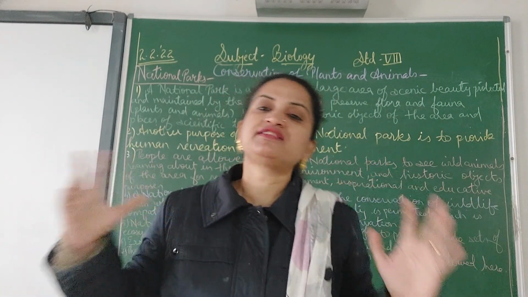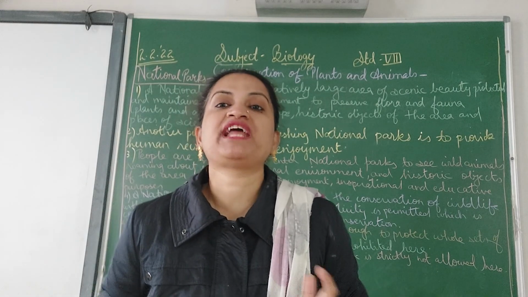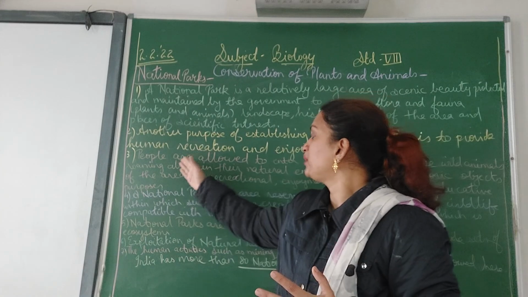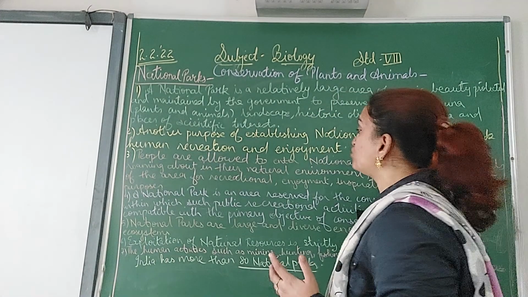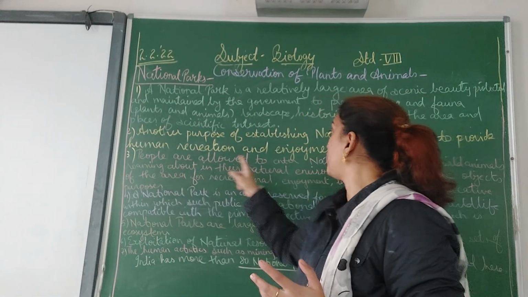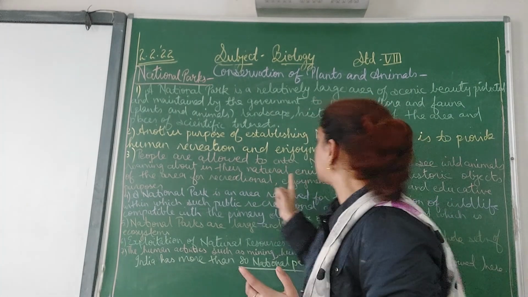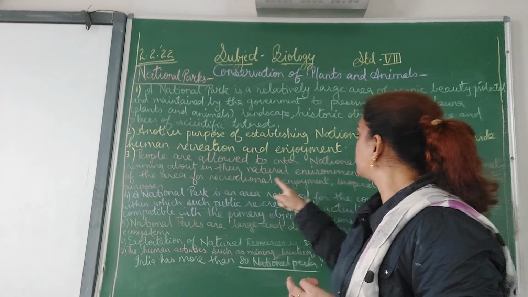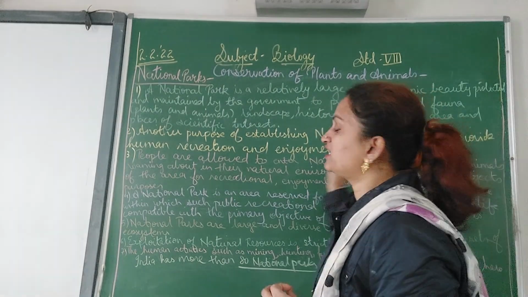The animals feel as if they are moving in the forest, their natural habitat, so the animals are also happy there. People are allowed to enter the national park to see the wild animals roaming about in their natural environment and historic objects of the area for recreational, enjoyment, inspirational, educative purposes.